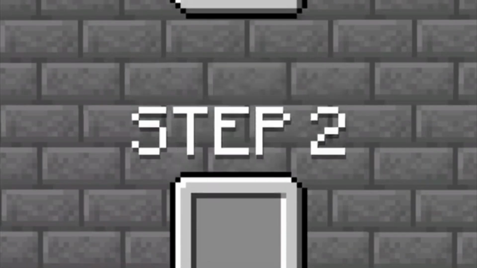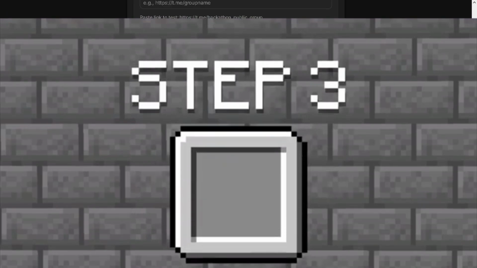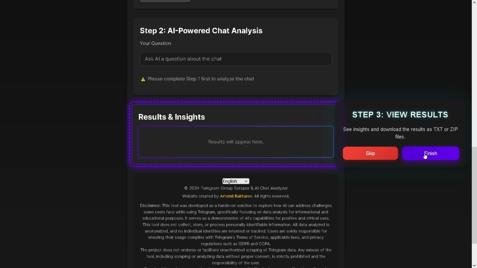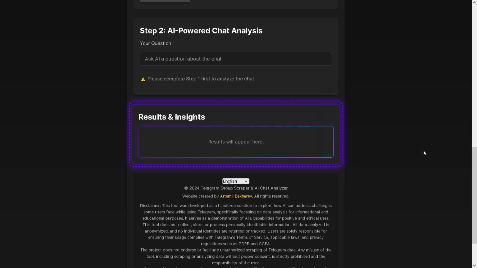Step 3. AI chat analysis. Thanks to the OpenAI API, you can ask insightful questions like what is the safest way to travel in Kuala Lumpur, or should I avoid taxis? The AI combs through the data and gives you real answers, no fluff, just results.